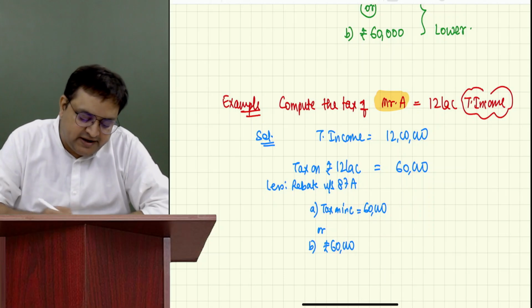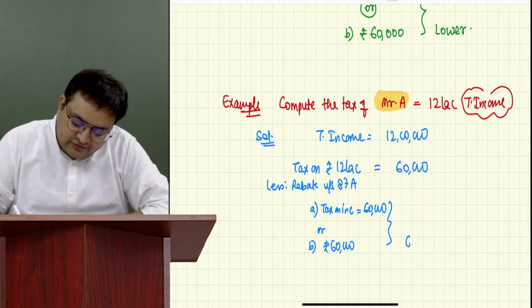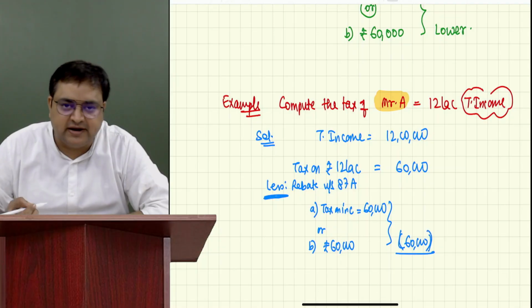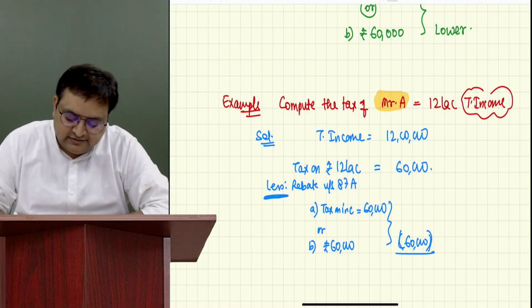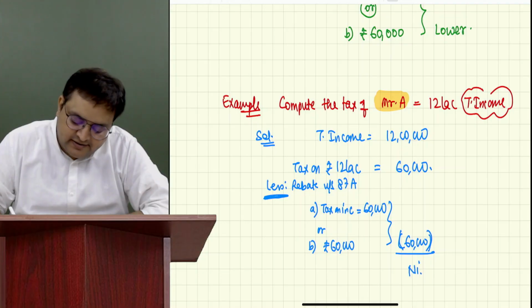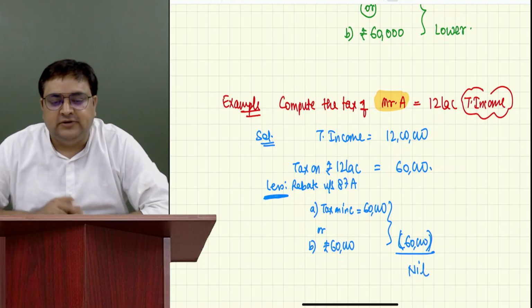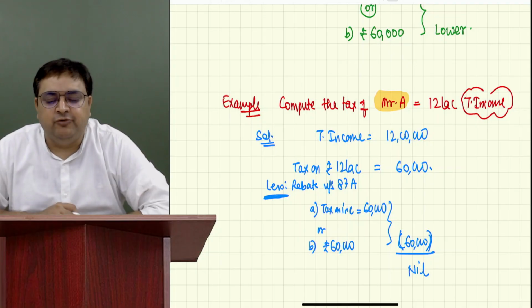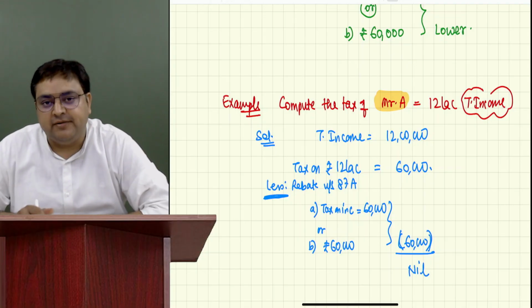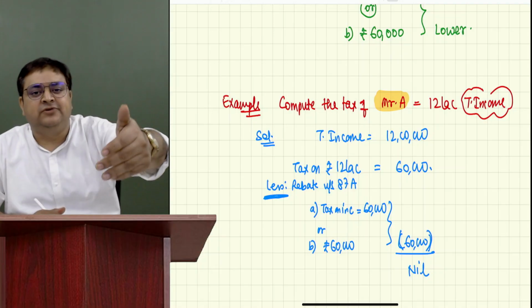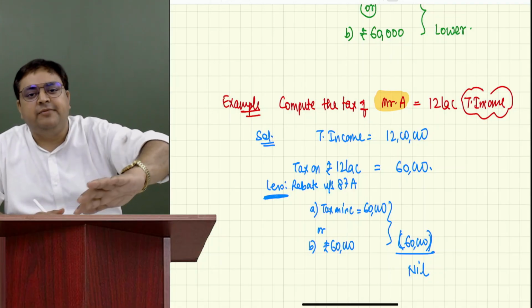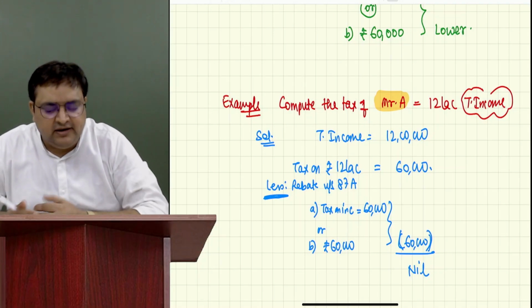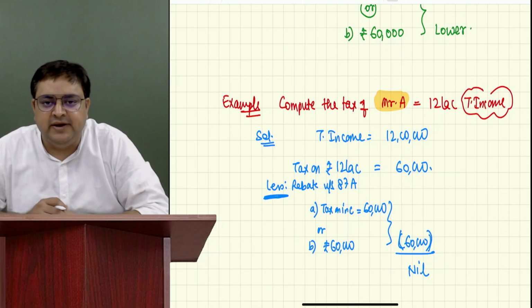So you can pick anyone. So 60,000 is lower. So it's a rebate less now. I've shown a subtraction sign over here, brackets. 60 minus 60, nil. So that is the reason people were saying that if you are earning up to 12 lakh rupees, you don't have to pay any taxes because of rebate. Although the tax comes to 60,000, because of rebate, they don't have to pay any taxes. Nil 4% I will not show because it will be nil again.